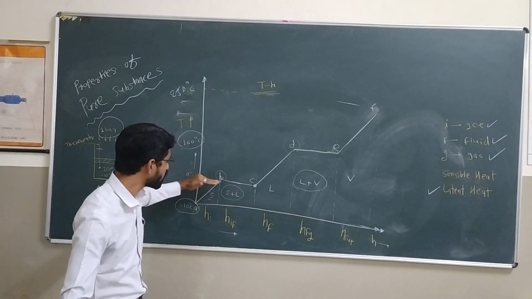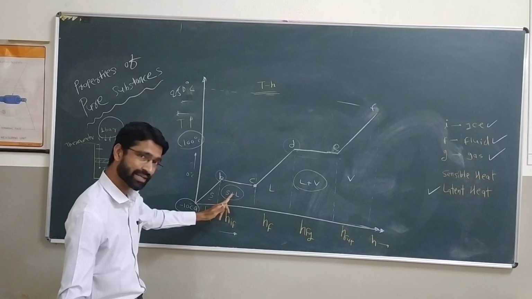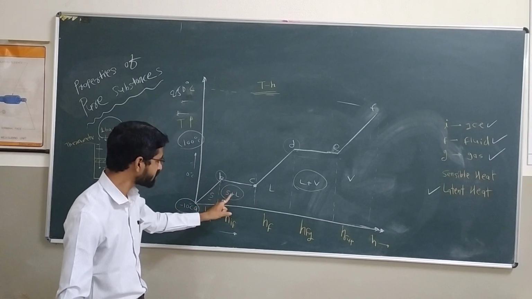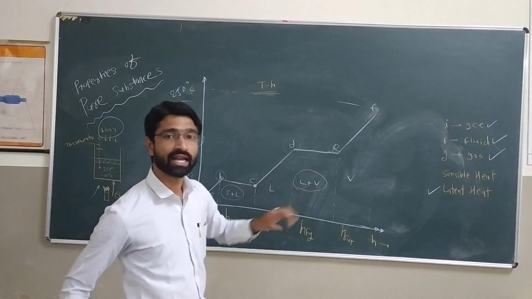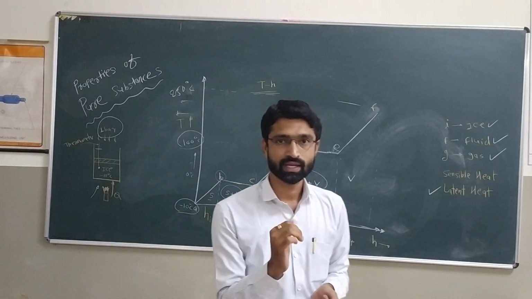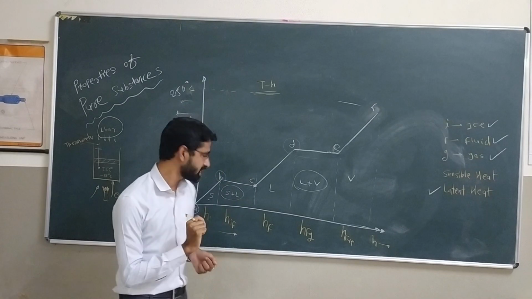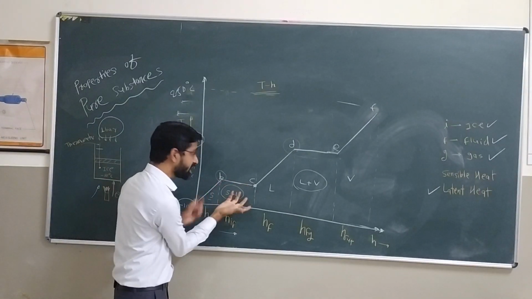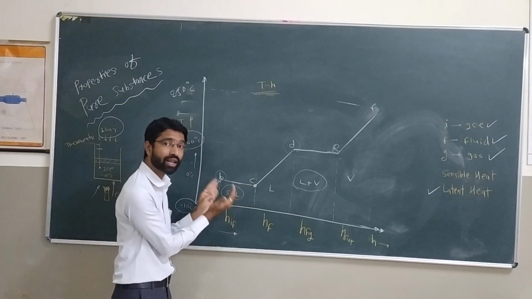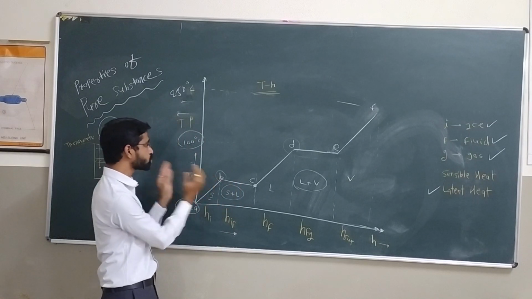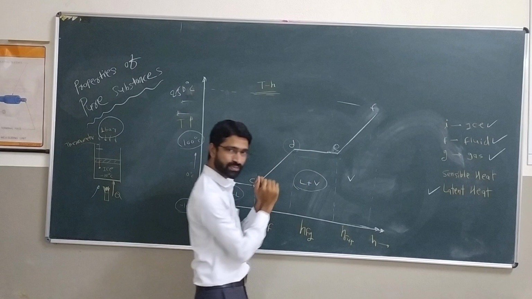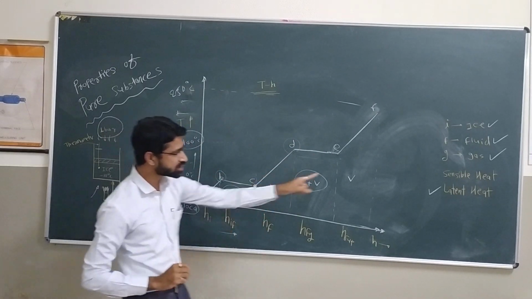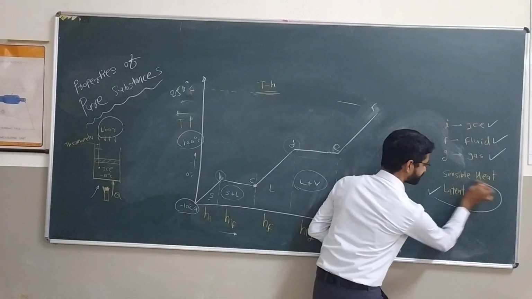But the temperature is showing constant while heat is being added to that substance, so such heat is called latent heat. Latent stands for hidden heat. So in the region B to C it is hidden heat. Why is it called hidden or latent? Because the thermometer shows a constant temperature. In the region D to E, it is also latent heat. So this is today's concept, latent heat.